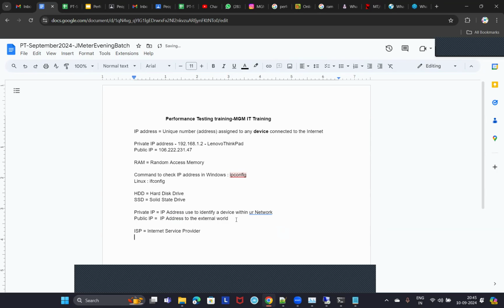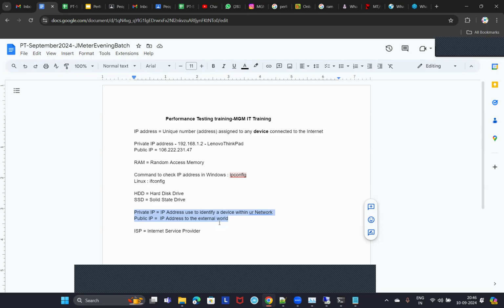Now let me explain an example to help you remember the difference between private IP and public IP. Let's assume that you are staying in a multi-story apartment where you have flat numbers for each apartment, isn't it? Flat number 101, 102, 103, and so on. On the second floor, you will have 201, 202, 203, and so on.